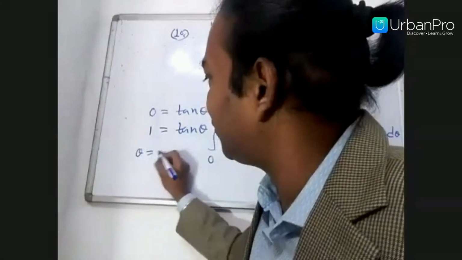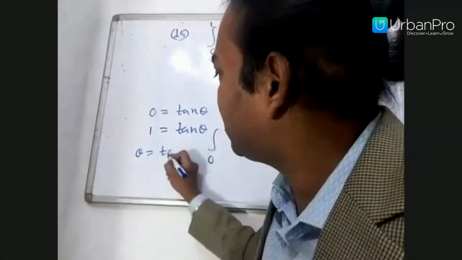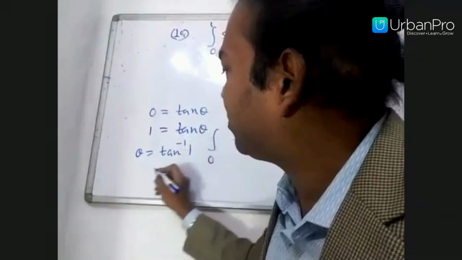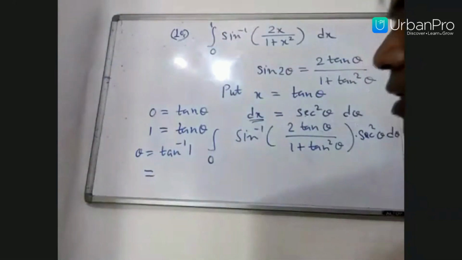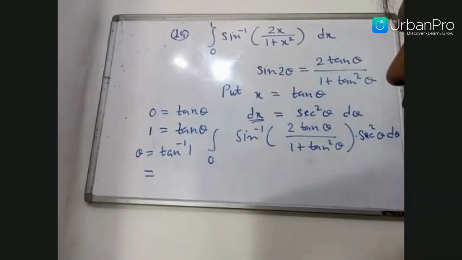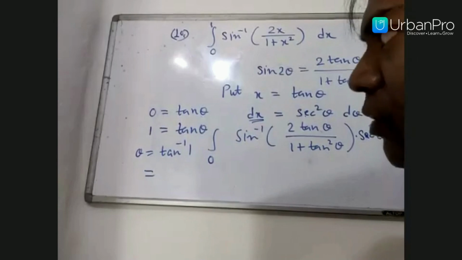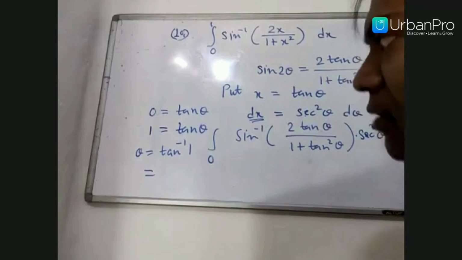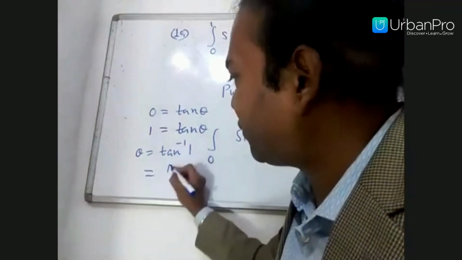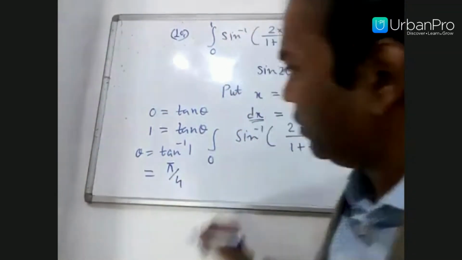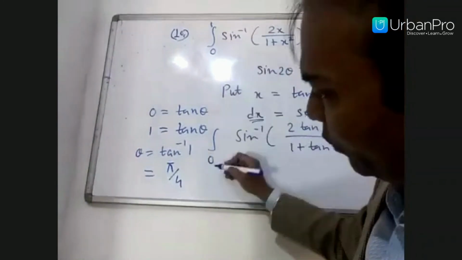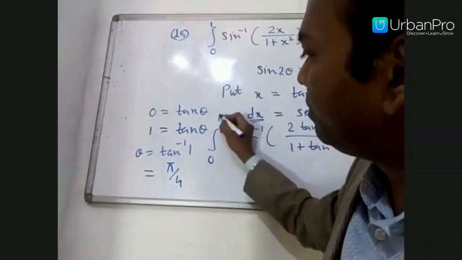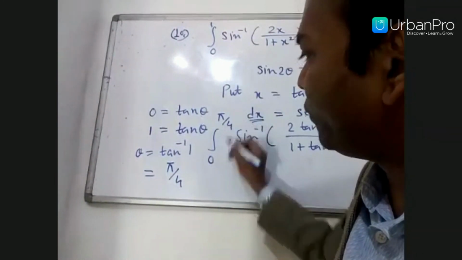So theta is tan inverse 1. Which value? We know tan 45 degrees, tan pi by 4, is always 1. It means theta, the tan inverse 1 value, is pi by 4. So our limit, which was 0 to 1, now becomes 0 to pi by 4.